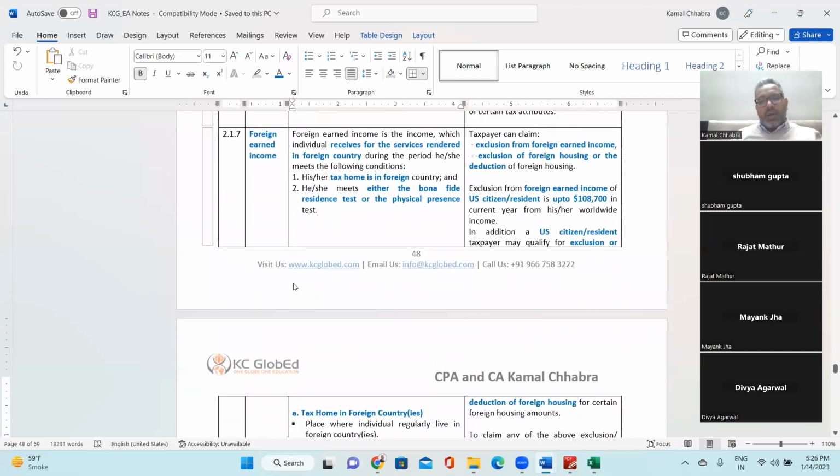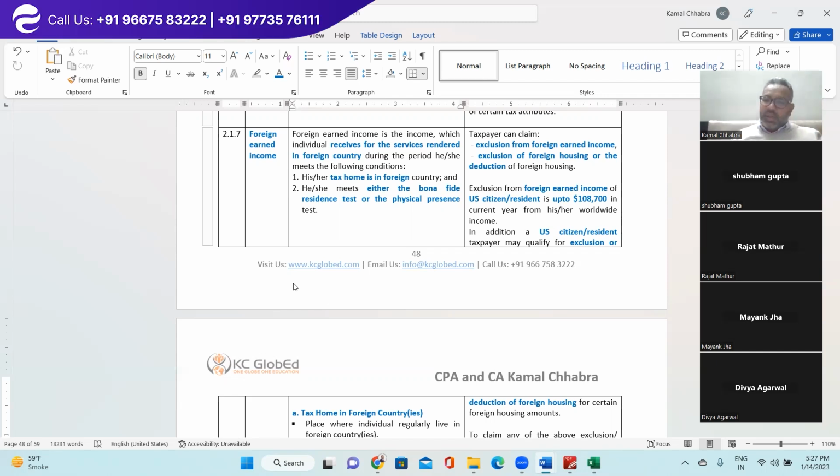So this is about foreign earned income. First, we understood what is foreign earned income. Second, we understood there are certain deductions or exclusions available on the foreign earned income. And third, we understood the conditions that individuals should meet to avail the exclusion and deduction of the foreign earned income. First, one should have a tax home. Second, either he or she is a bona fide resident or qualifies the physical presence test, right? Then he or she can claim those exemptions or deductions. So now let's understand what those exclusions and deductions are.